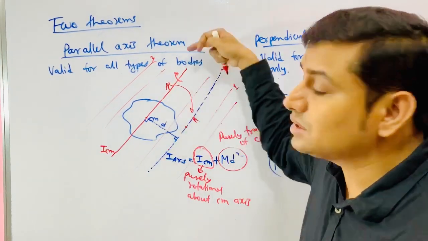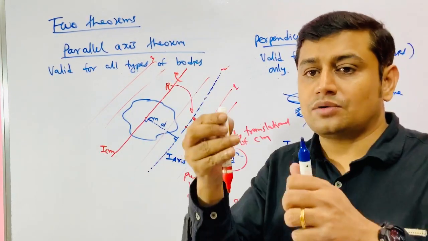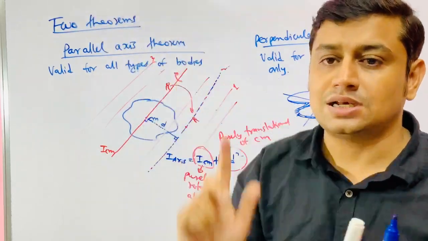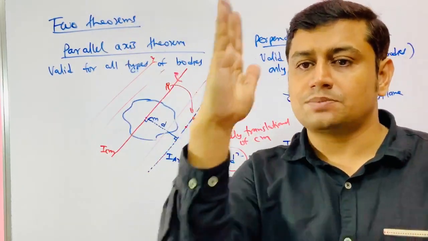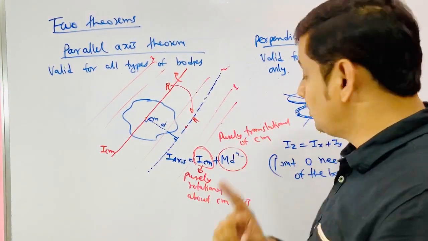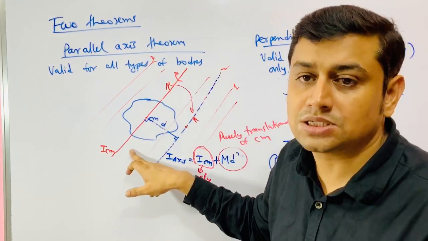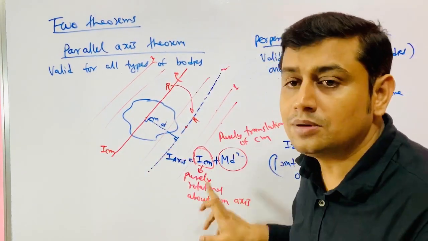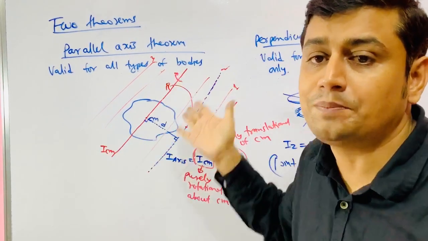So out of all the infinite axes possible in space, like bamboo trees, many bamboo trees are there, the minimum moment of inertia would be the moment of inertia about an axis passing through the center of mass. The center of mass axis has the minimum moment of inertia out of the whole set of parallel lines.